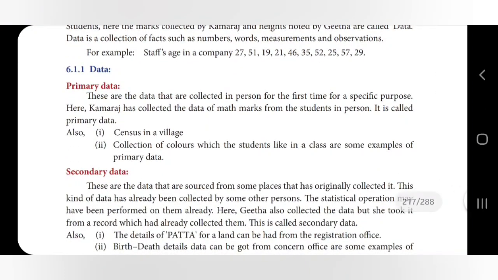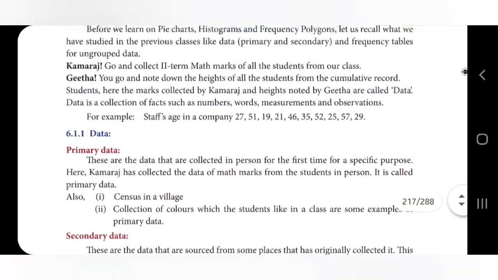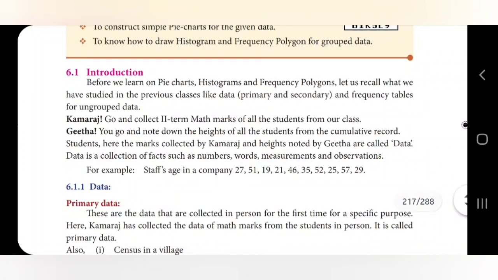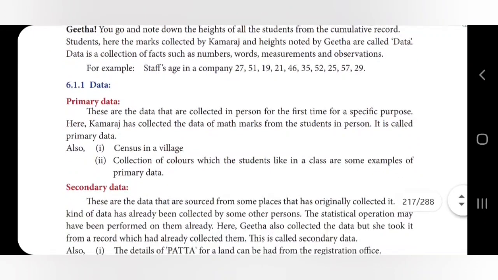Primary data are the data that are collected in person for the first time for a specific purpose. Here one example is given. You go through this example. Take, for example, a census in a village, or collection of colors which the students like in a class. These are the primary data.